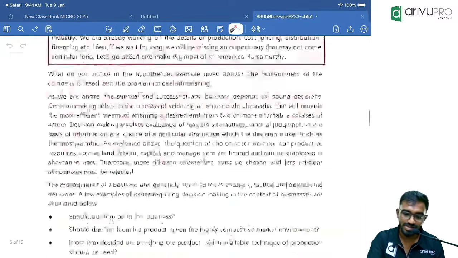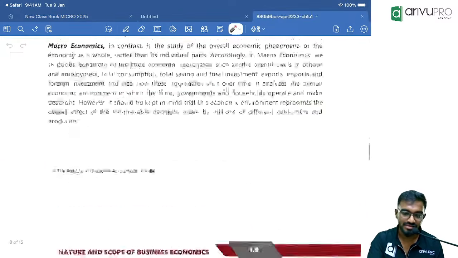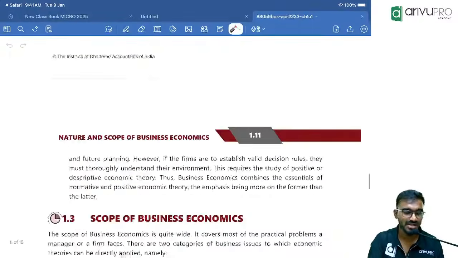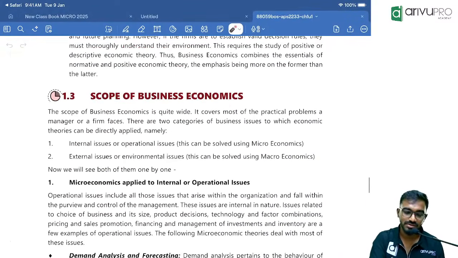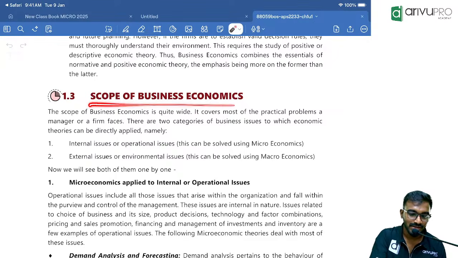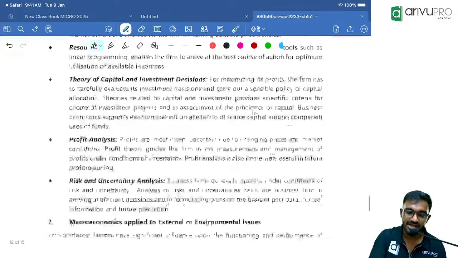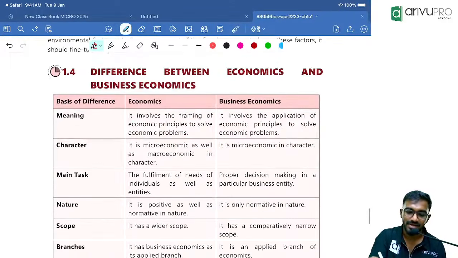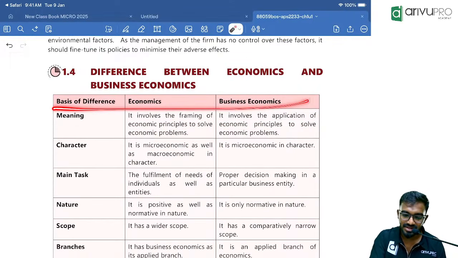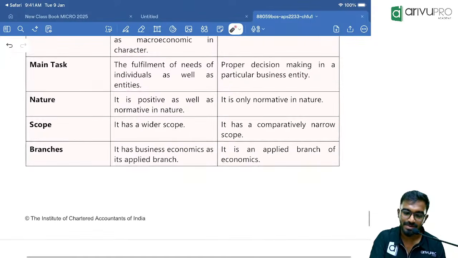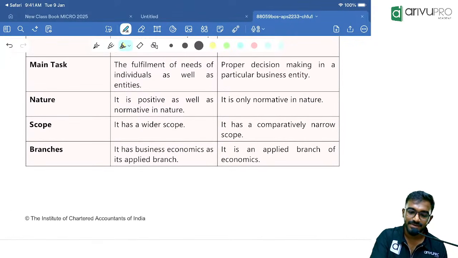Now, in your ICAI material, and also in my material, I have given this difference, especially the last 2 topics. Most repeated question is the scope of business economics. I will make you write the summary notes and pointers now. The scope of business economics is most important, especially micro and macro elements. These questions will be coming, differentiating between general economics and business economics. This is another area where questions come, especially the branches. And this is a repeated question.